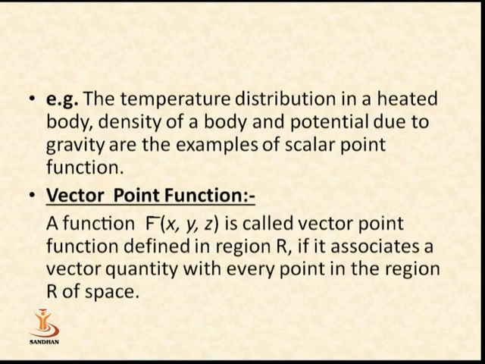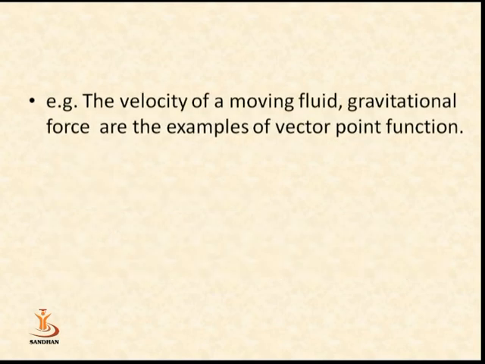Second definition is the vector point function. A function f(x, y, z) is called a vector point function, defined in a region R, if it associates a vector quantity with every point in the region R of a space. Also, we know that a vector is a function that has both norm and direction. The examples are the velocity of a moving fluid and gravitational force, which are examples of a vector point function.